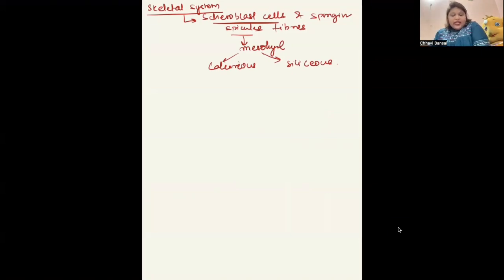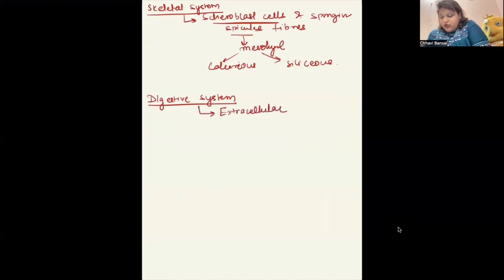Okay. Next is digestive system. Again, they do not have a system for it, but we are talking about how the process of digestion is carried out in the animal Porifera. Now, digestion can also be of two types: extracellular and intracellular. Now, what is extracellular and intracellular digestion?